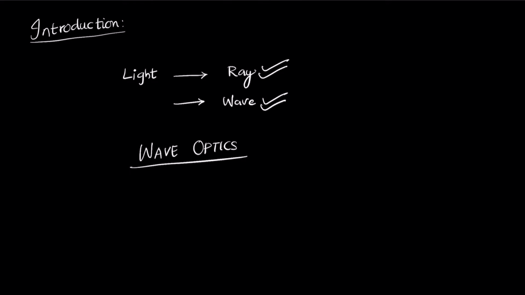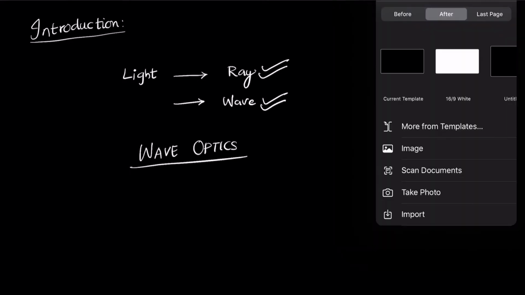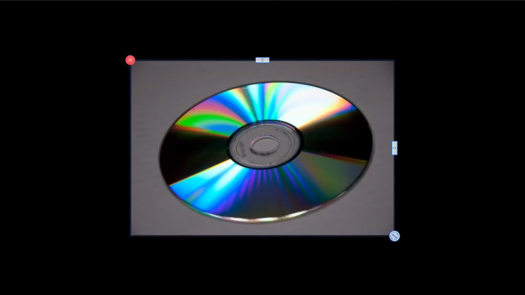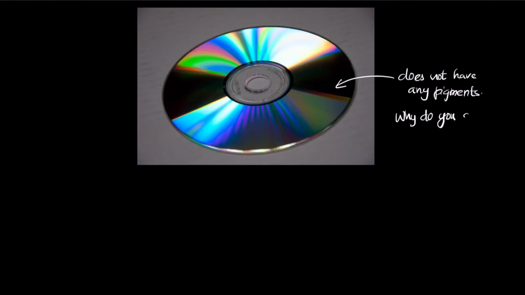Because light can exist as a wave, there are some phenomena that cannot be explained by the ray nature of light. For example, I think the common example of this would be to look at a disk. If you look at a disk, have you noticed that the disk does not have any pigments? And it is generally not colorless, but you do notice the colors at certain angles. Why is that the case? Why do you see colors?